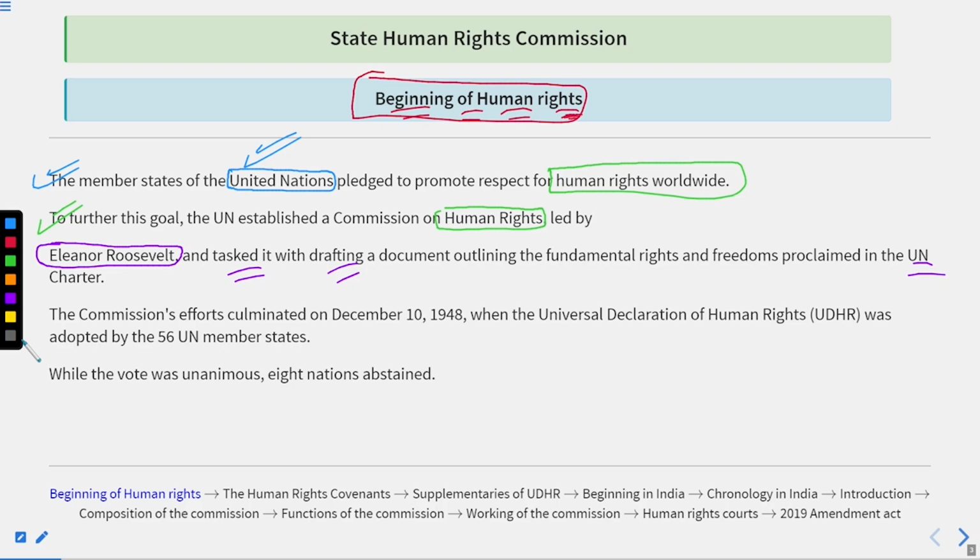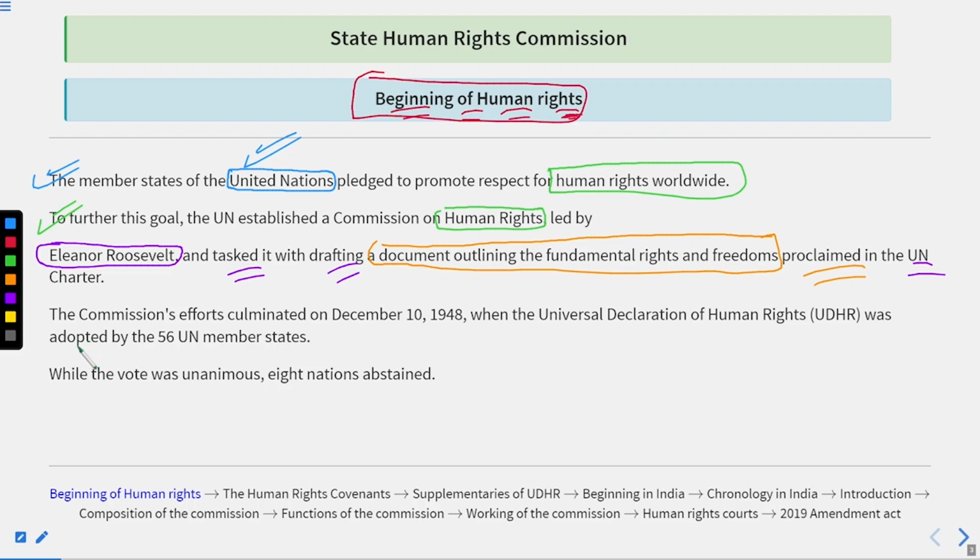Without that list, how will you justify that you have this right, this right, not this right? So this commission under Eleanor Roosevelt was tasked with drafting a document outlining the fundamental rights and freedoms that should be given to individuals and that were proclaimed in the United Nations Charter.